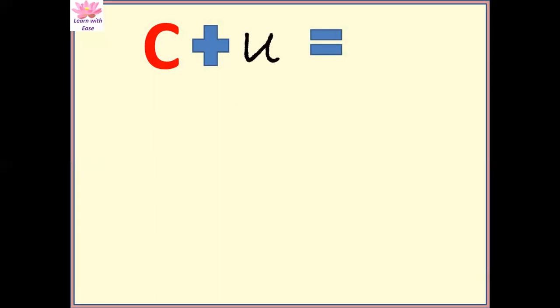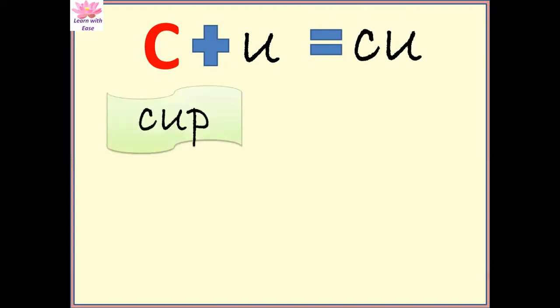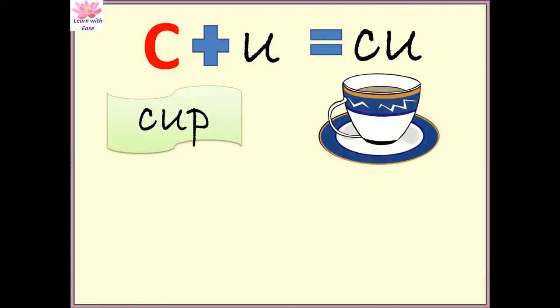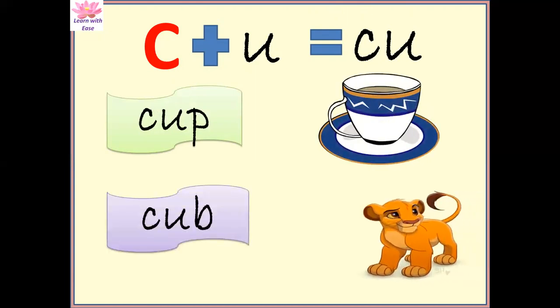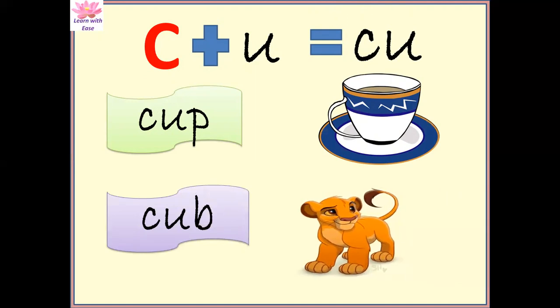Wonderful. Now this. What is this? U. What is the sound of C? Ka. And what is the sound of U? A. Now join these two sounds. Ka, A, ka, cup, cup. What is cup? Baby of lion. Baby of lion is called cup.